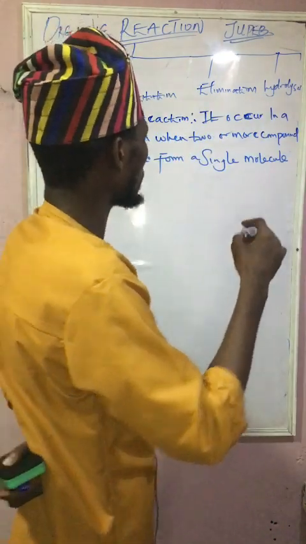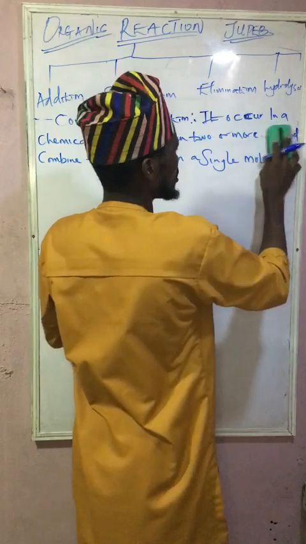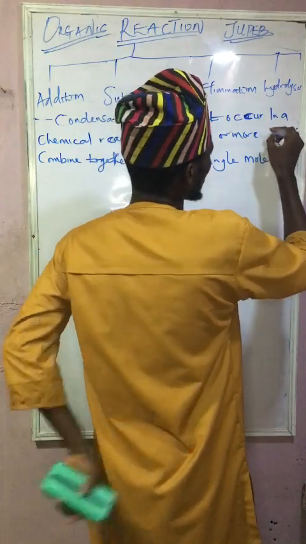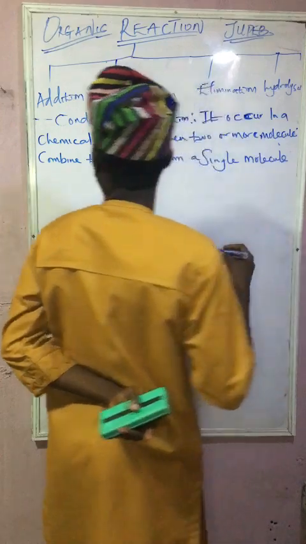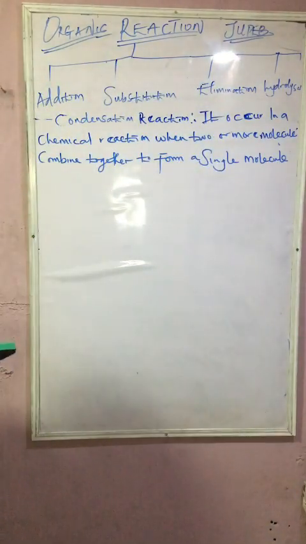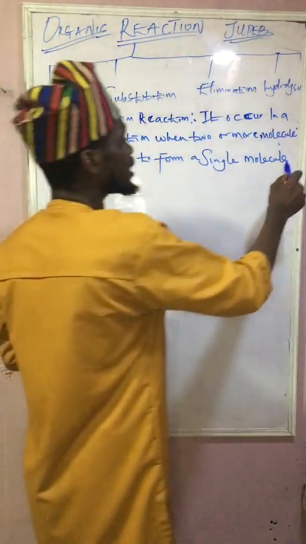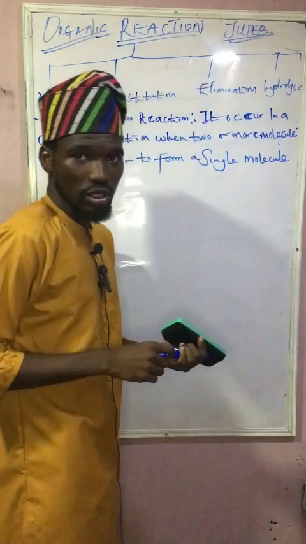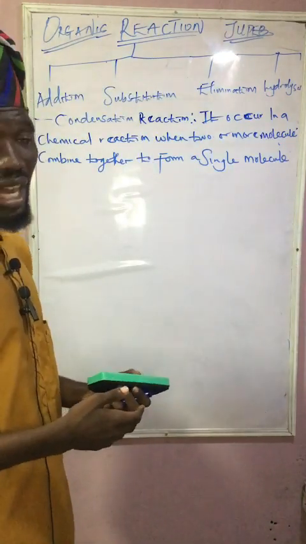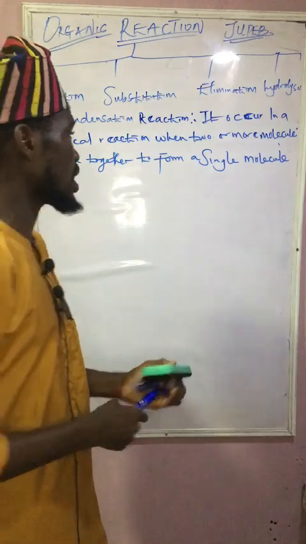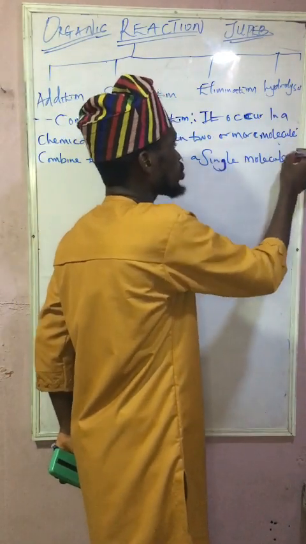Can we make use of compound, but let's make use of molecule here. Two or more molecules combine together to form a single molecule. Usually the reaction involves the loss of small atoms, and we can make use of that to be what? Water. So the molecule we are talking about here is water.